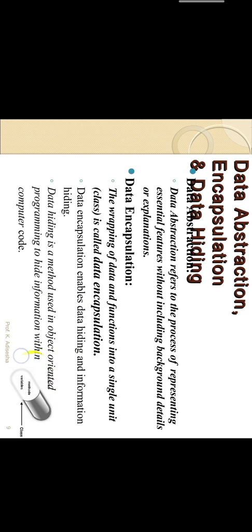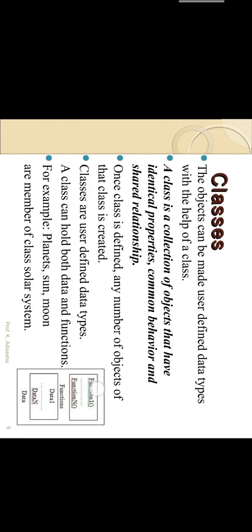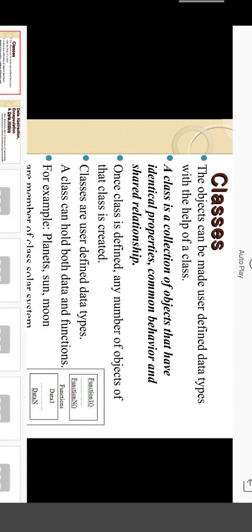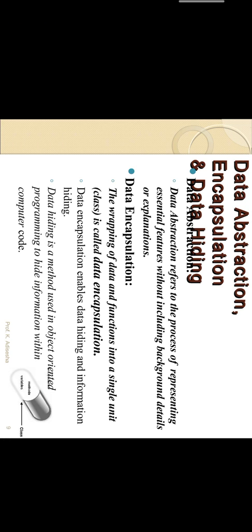The diagram is also given. See, one capsule is drawn here. Is it visible to you people? This capsule is simply wrapping up its medicine into itself. This is also an example of data encapsulation.